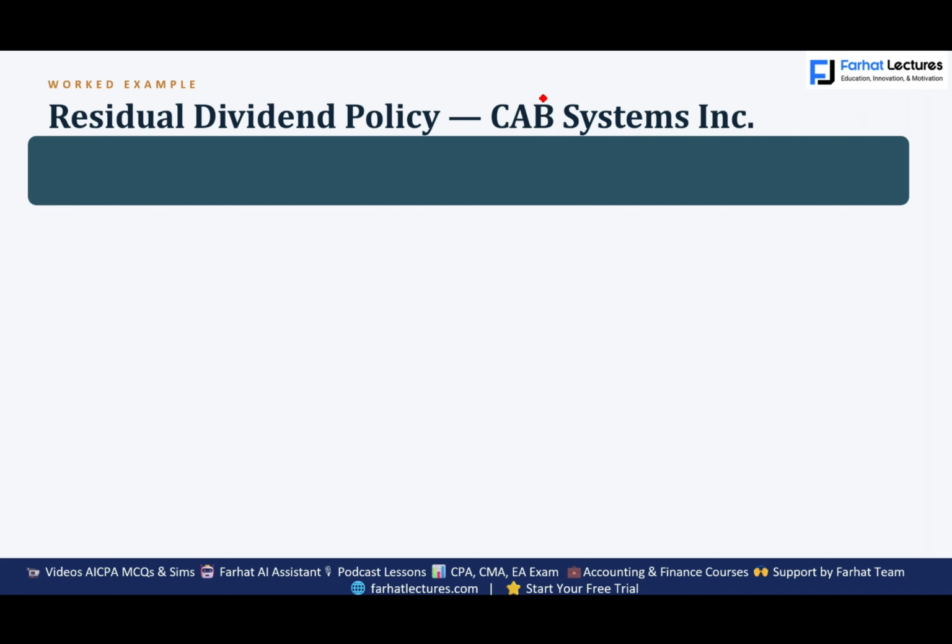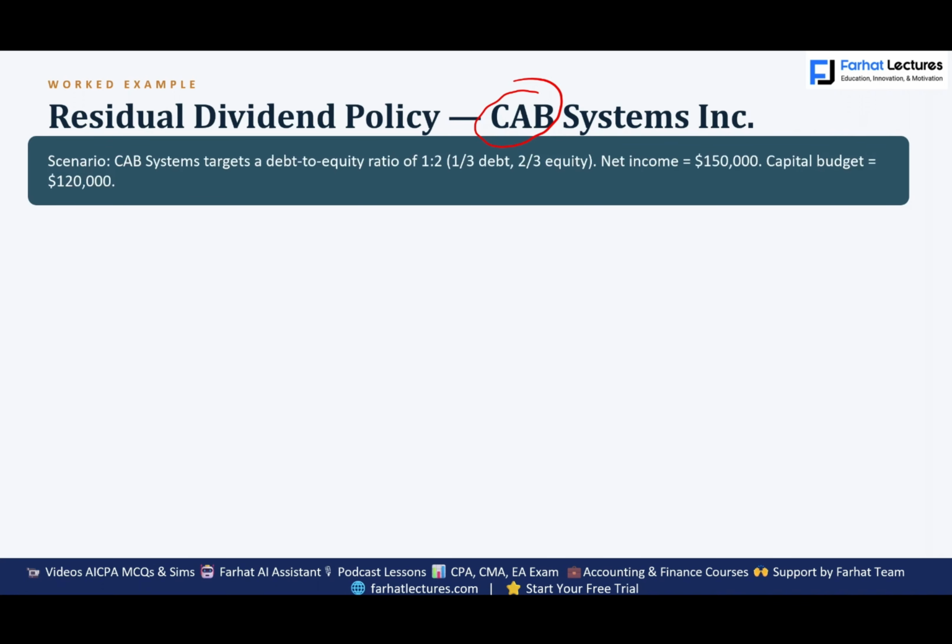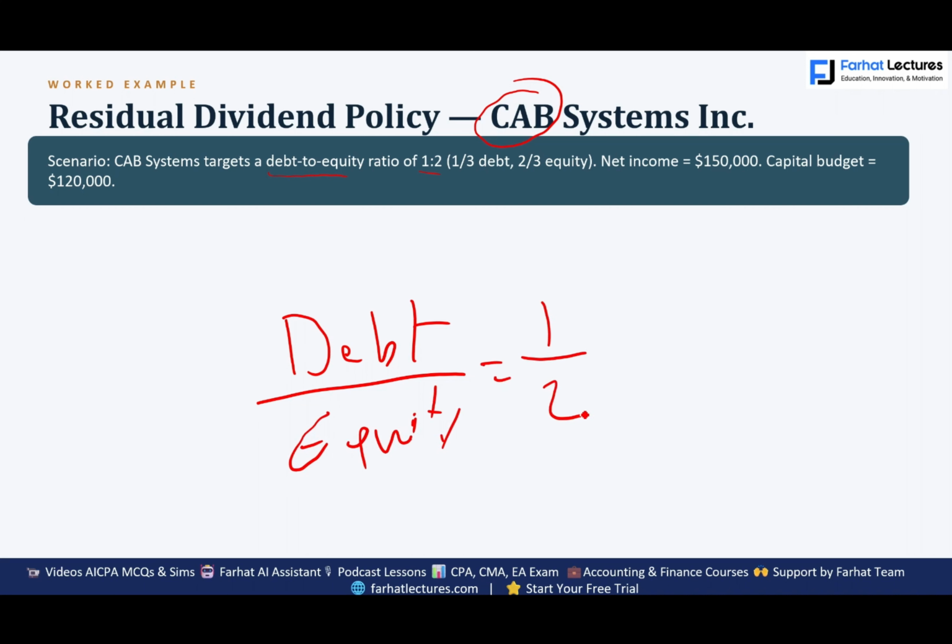So we're looking at CAB System Inc. They target a debt to equity ratio of 1:2. Now we have to understand this debt to equity ratio. It's debt to equity, so 1:2, debt and equity. Debt plus equity equals assets.